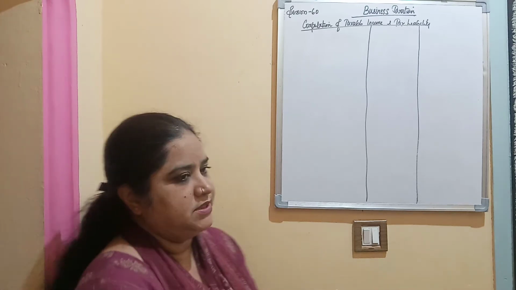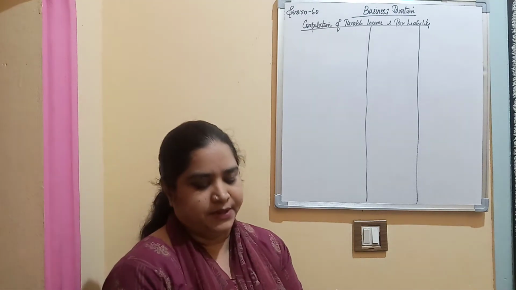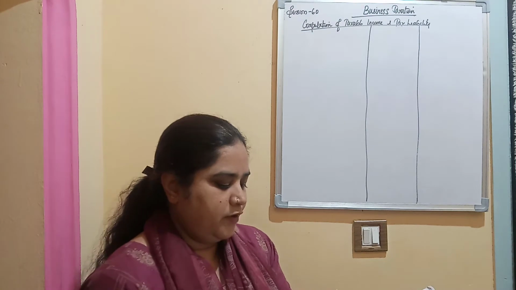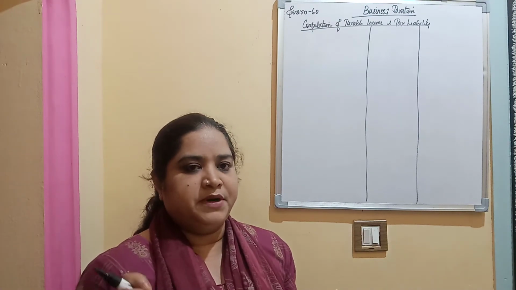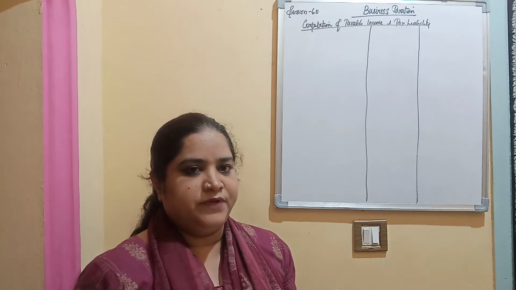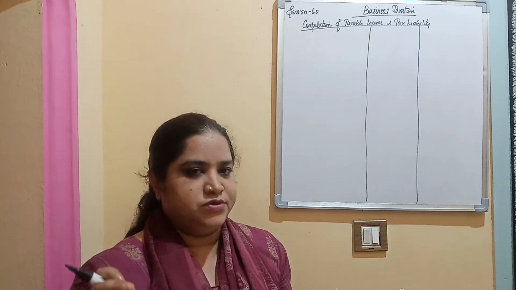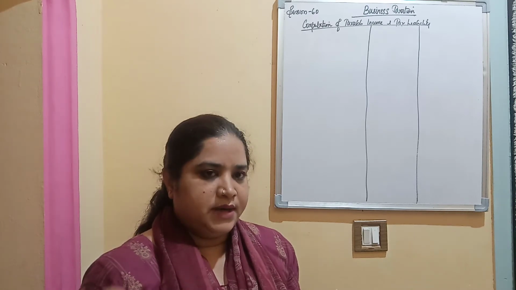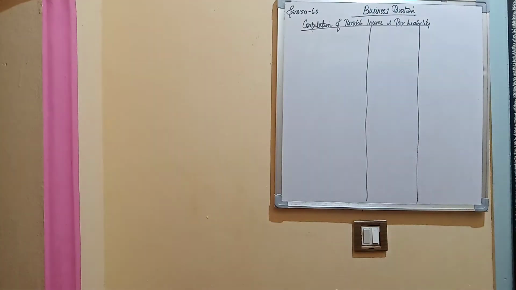So the format actually is written on the board: computation of taxable income and tax liability. So the problem is there in the study material, and it is a problem of Mrs. Sita. So the information pertaining to all the heads of income is given, which you are supposed to consider and calculate the gross total income, and from that you are supposed to calculate the tax liability of Mrs. Geeta. Let's start with the problem now.